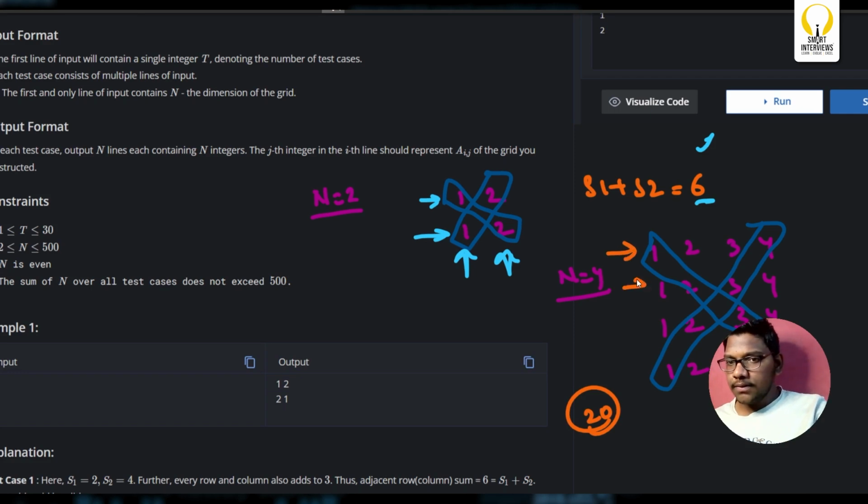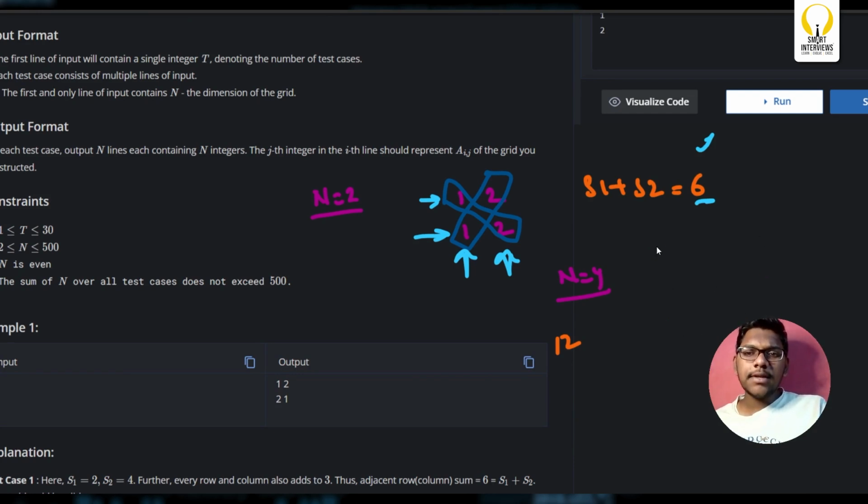Now what about this adjacent row sum? 10 plus 10, 20. Okay, satisfied. Again the adjacent row sum is 20. Yes, satisfied. Next, the adjacent sum is 20. Yes, so it's satisfied. Now we should not directly print this, because we should also check the column part as well. 1 1 1 1 is 4, and again 4 plus 8 is 12, which is not matching. Which means this is incorrect. We'll see whether there exists any pattern from the output that he gave.